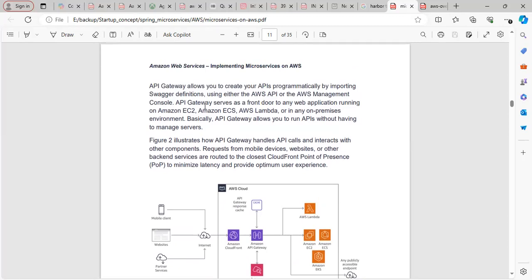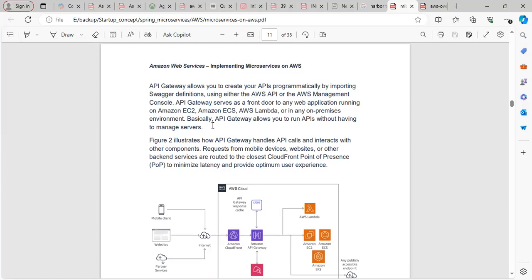API gateway allows you to create your API programmatically by importing Swagger definitions using either an AWS API or the AWS Management Console. The gateway serves as a front door to any web application running on Amazon EC2, ECS, AWS Lambda, or any on-premises environment.